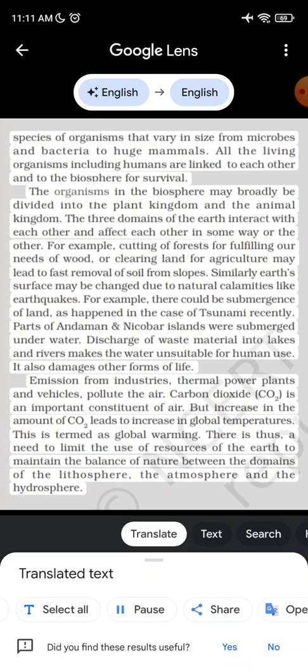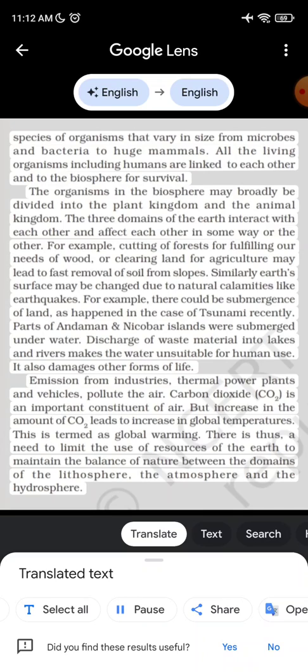The organisms in the biosphere may broadly be divided into the plant kingdom and the animal kingdom. The 3 domains of the Earth interact with each other and affect each other in some way or the other. For example, cutting of forests for fulfilling our needs of wood, or clearing land for agriculture may lead to fast removal of soil from slopes. Similarly, Earth's surface may be changed due to natural calamities like earthquakes. For example, there could be submergence of land, as happened in the case of the tsunami recently. Parts of Andaman and Nicobar Islands were submerged underwater.